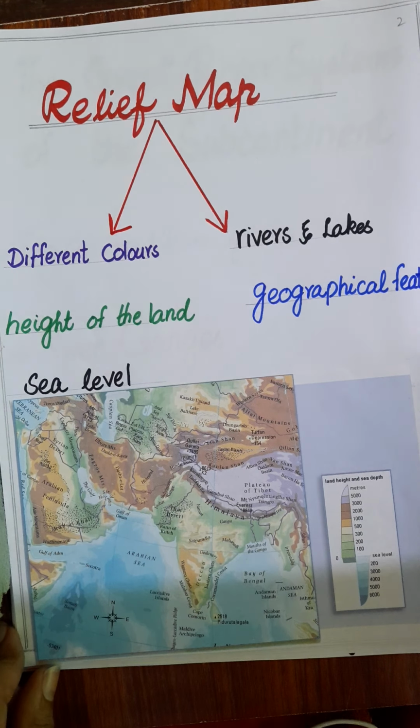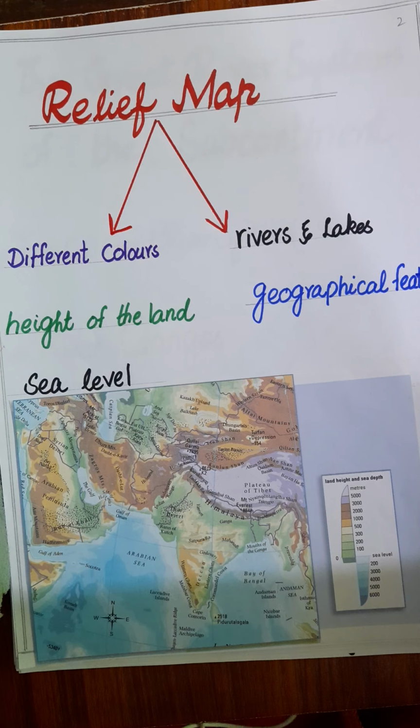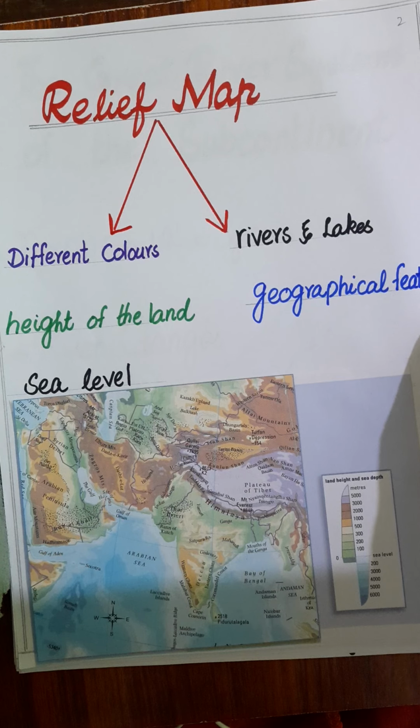Now what is a relief map? A relief map is a map which shows, usually by means of different colors, the height of the land above the sea level. It also shows the rivers and lakes and other geographical features of the earth.